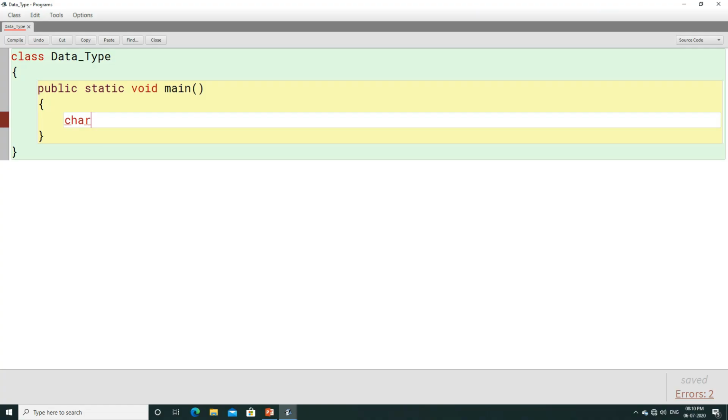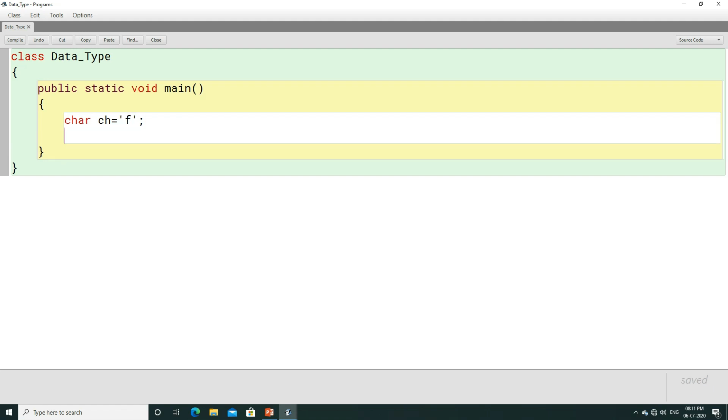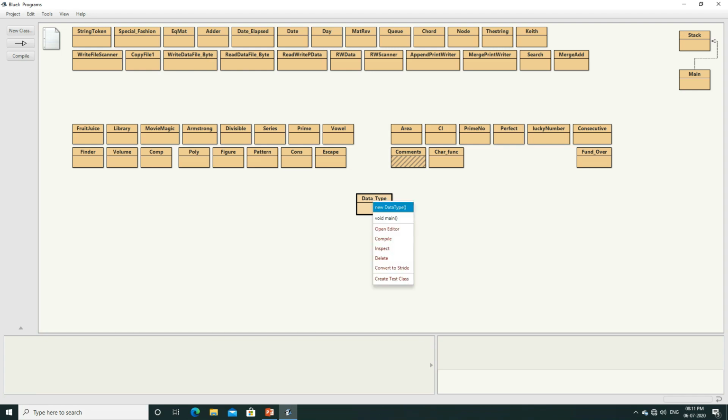Now let us look at this with an example so that things will be more crystal clear. Here we write char and let the variable be ch, and here we write f. So ch is the variable which stores a character, that is f. You can print this with System.out.println and write ch. Let us compile this program. Yes, the program is getting compiled, and when you print this, it will give you the value f.